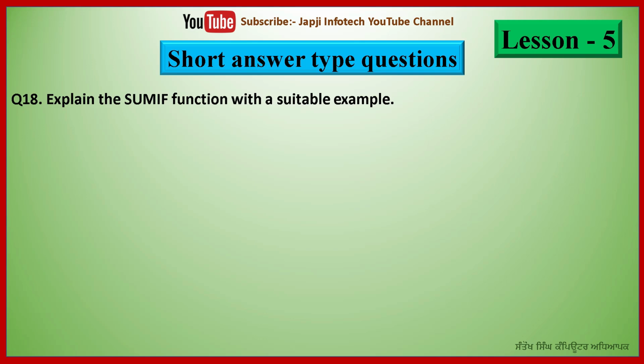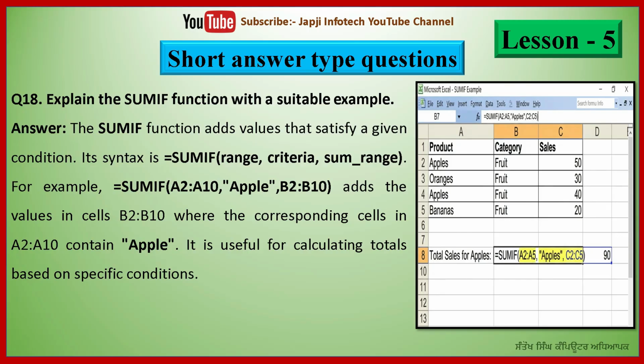18th question is explain the SUMIF function with a suitable example. And the answer is the SUMIF function adds values that satisfy a given condition. Its syntax is =SUMIF(range, criteria, sum_range).